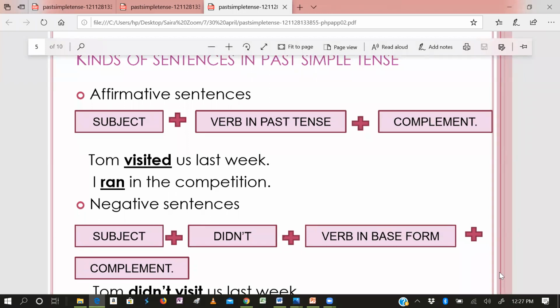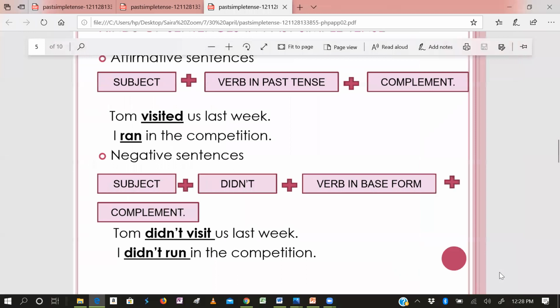How will we make the negative sentence? Look at this sentence structure. First, the subject could be a name, I, we, you, they, he, she, it. First, second, third person pronouns, whatever. The subject could be a single name. After the subject, before the verb, you use didn't, which means did not. You can say did not. When you write did not, write the words separately. And after this, the complement and the verb in base form.